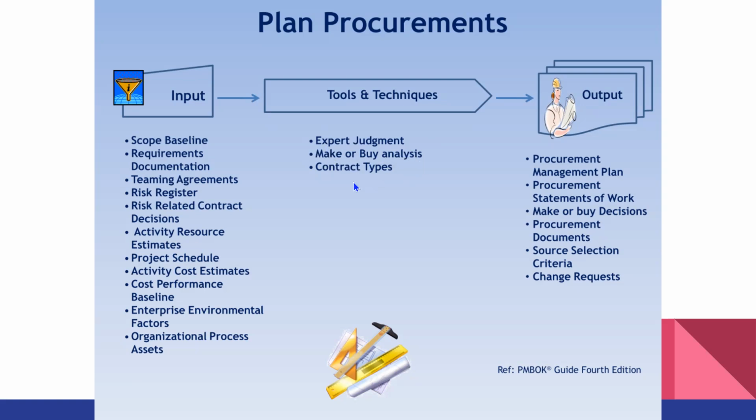Contract type, we already discussed. Don't forget, we normally come up with a lump sum contract or fixed price contract, but there are other options like time and material and cost reimbursable. And then as a supply chain team, you have to consider to use and to analyze different contract types.